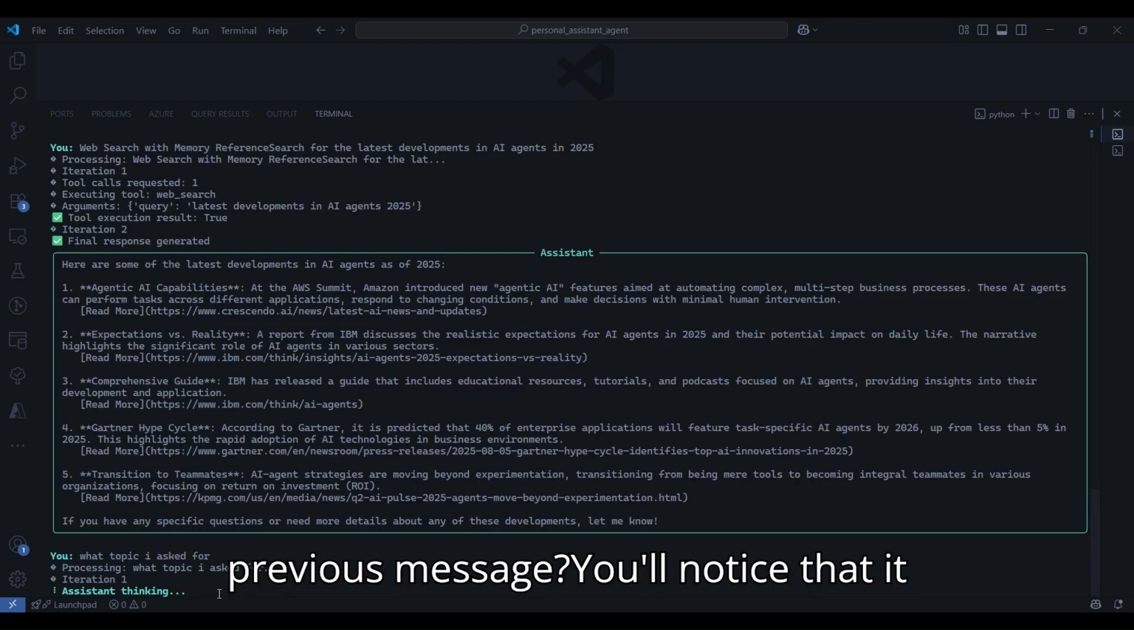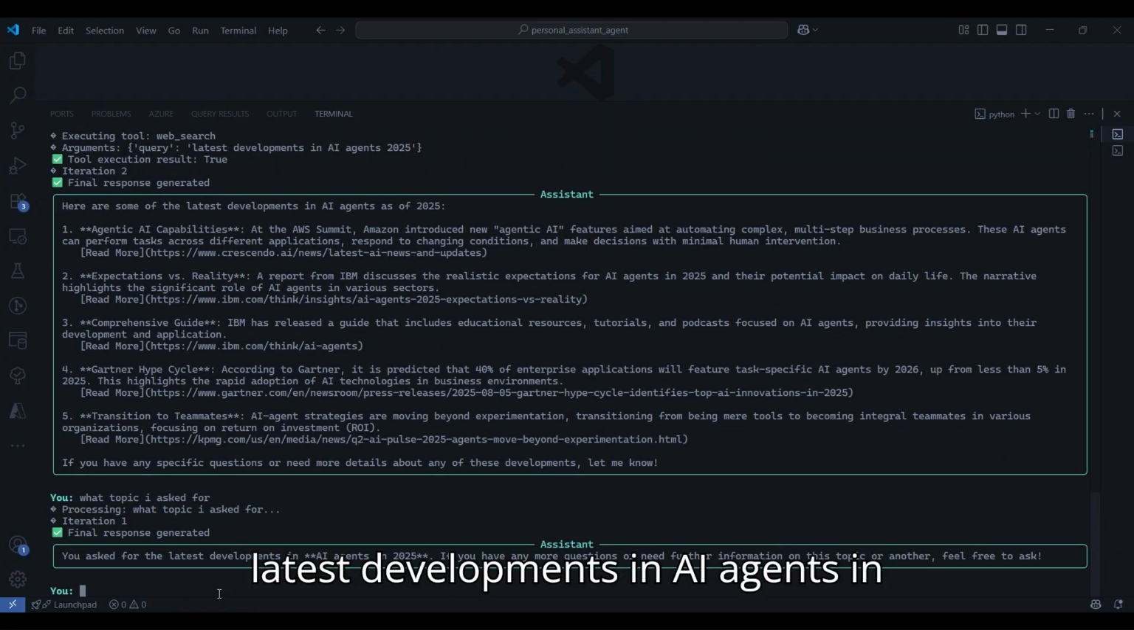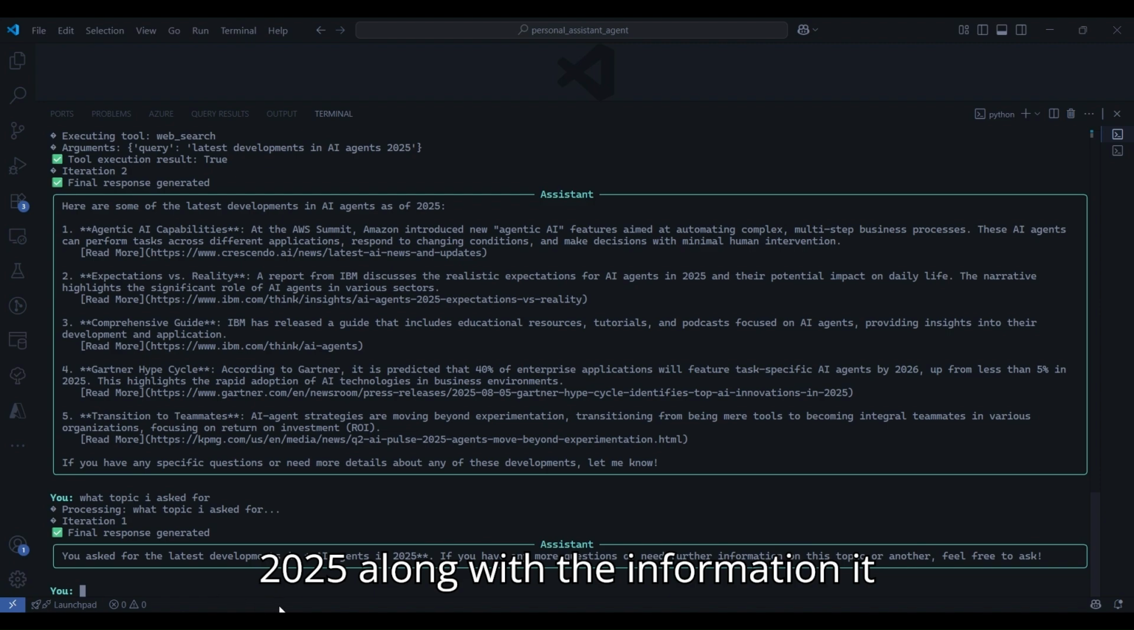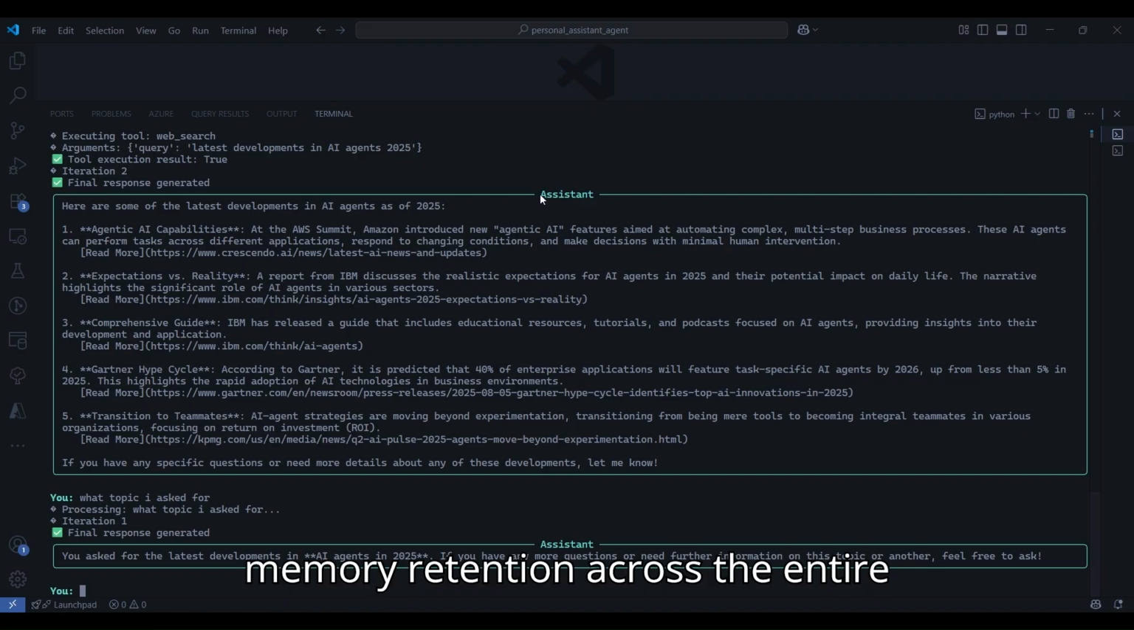I ask, what topic did I ask you to search for in my previous message? You'll notice that it remembers the exact search query, the latest developments in AI agents in 2025, along with the information it found. This shows perfect memory retention across the entire conversation.